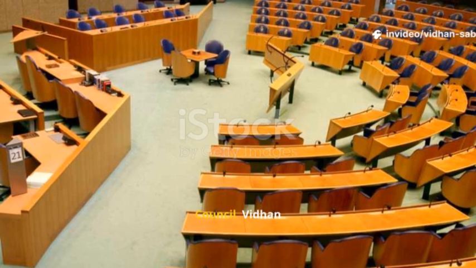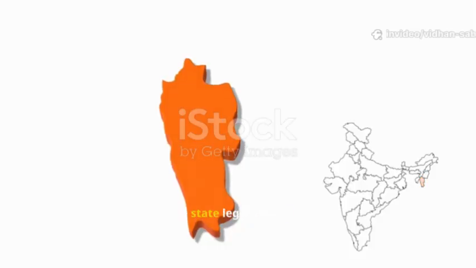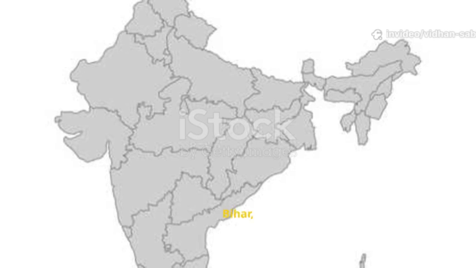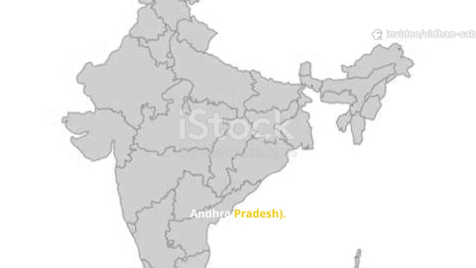State Legislative Council, Vidhan Parishad. It is the upper house of the state legislature, present only in some states. Only 6 states in India currently have a legislative council, like Uttar Pradesh, Bihar, Maharashtra, Karnataka, Telangana, Andhra Pradesh. Members are called MLCs, members of Legislative Council.